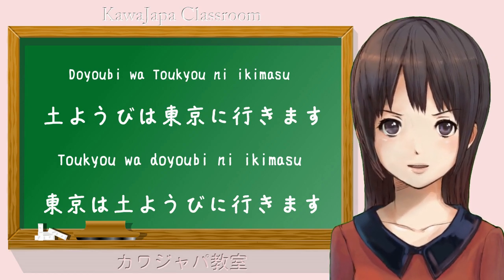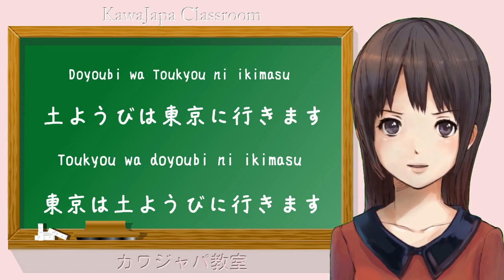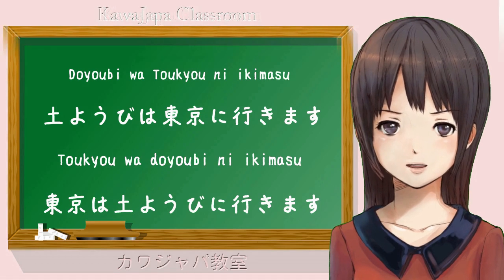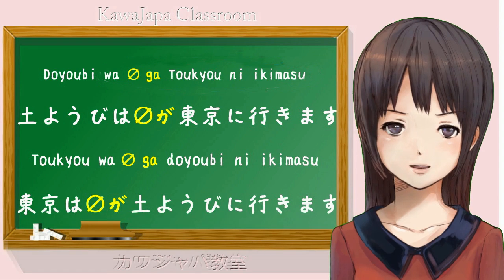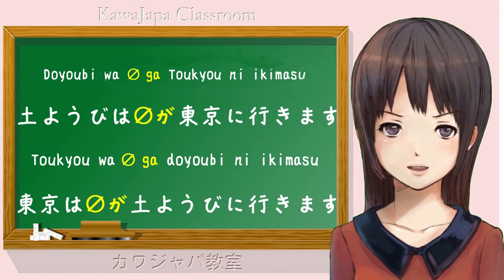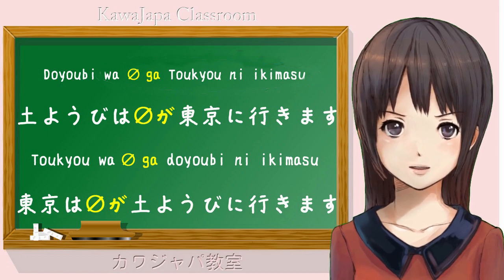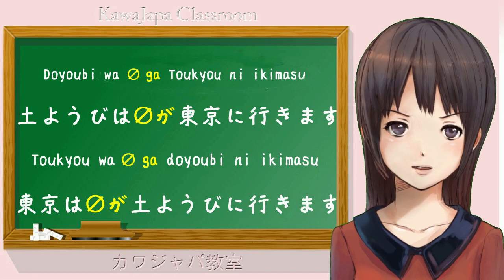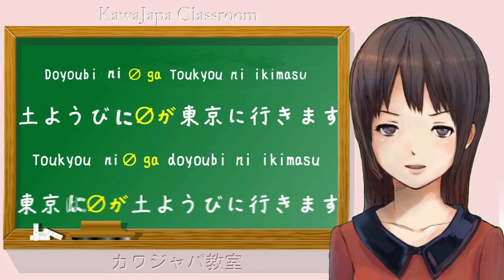Now, let us look at the structure of these non-logical connections. As we know, the top sentence analysis 2. Doyoubi wa watashi ga Tokyo ni ikimasu. This gives us the necessary ga and makes explicit the actor who is doing the action. Now, we can make this sentence into a completely logical sentence very easily.